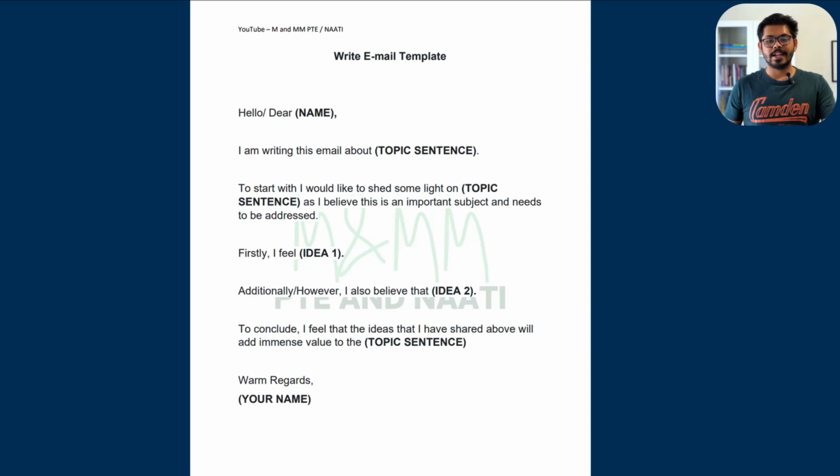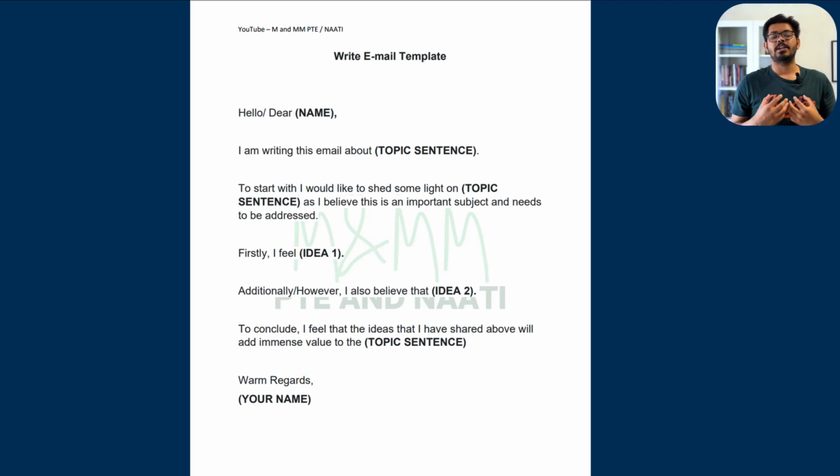Now, let us look at the template that we have made. This template, you can take a photo, or you should write it down in your notebook. It is also included in the description below. There will be a link to this template. Feel free to download it and keep it with you. This template is 1000% a template that you can use for any email question that you get. It doesn't matter if it's a formal email, an informal email, an email to a council member, an email to a manager, a friend, your neighbor, anybody. You can use this template for sure.